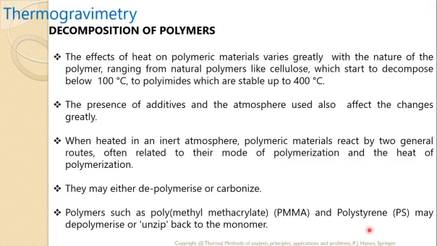So the first one is the decomposition of polymers. The effect of heat on polymeric material varies with the nature of the polymer, ranging from natural polymers like cellulose, which start to decompose below 100 degrees Celsius, to polyamides, which are stable up to 400 degrees Celsius. The presence of additives and the atmosphere used also affect the changes greatly.